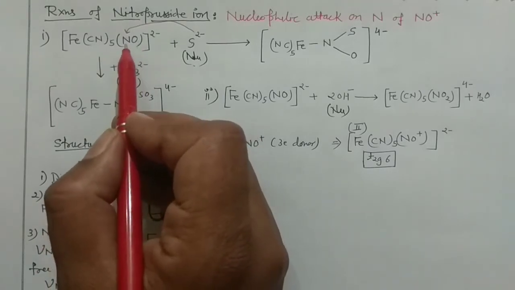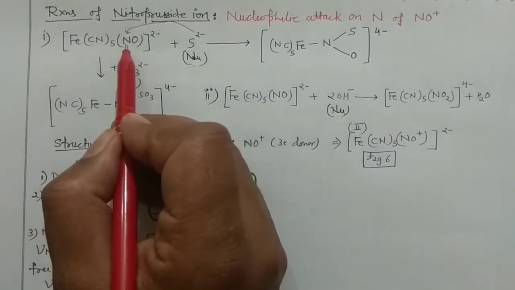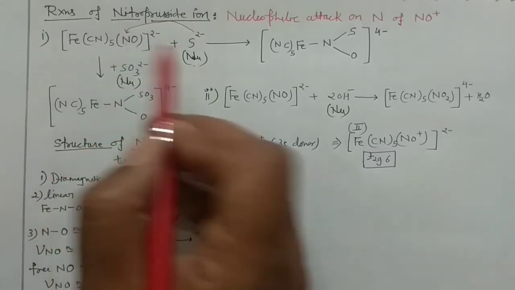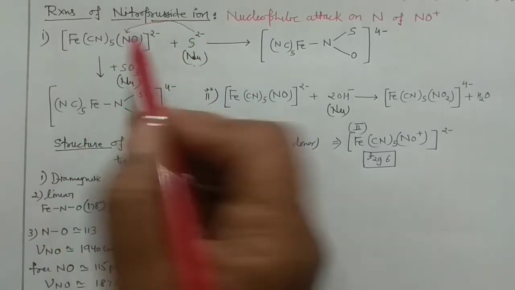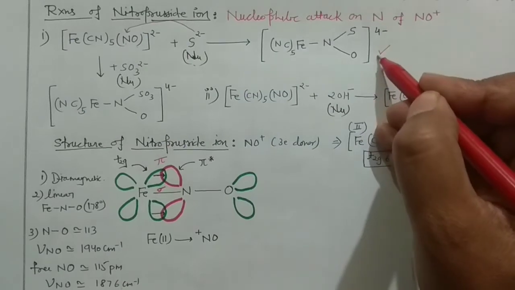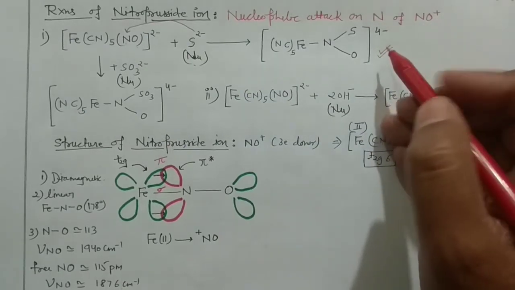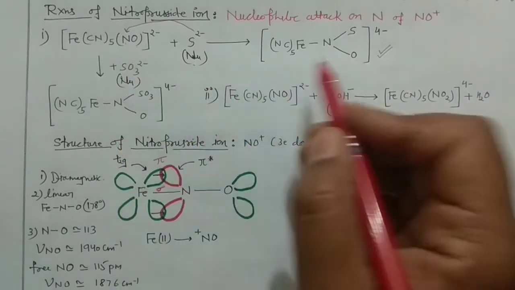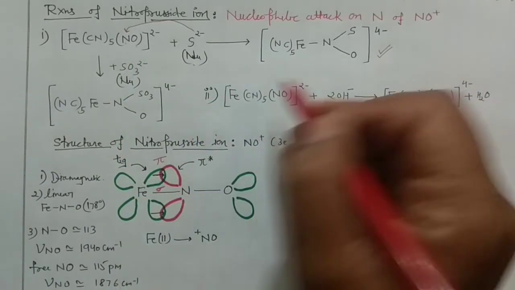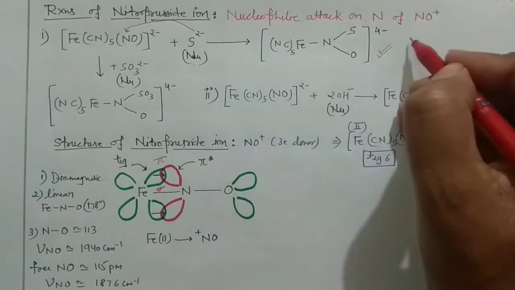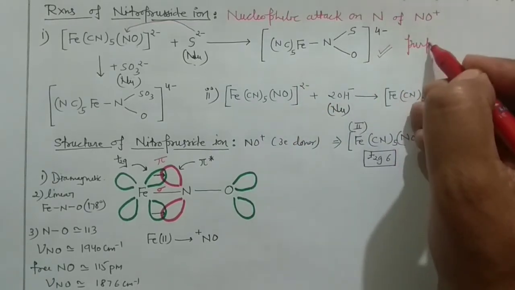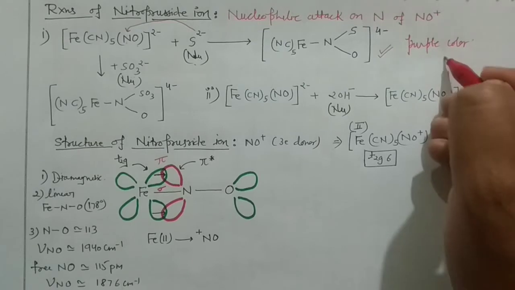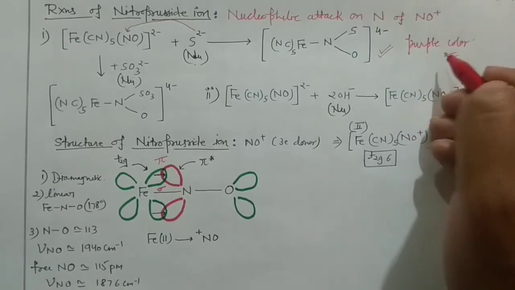So I am focusing on the positive charge present on the nitrosyl. It's a linear mode, right? So it will attack on this nitrogen and you will get this particular complex. It's a very important reaction, right? And this is the test of the nitroprusside ion also, because this compound will have the specific purple color. So this is the test actually.